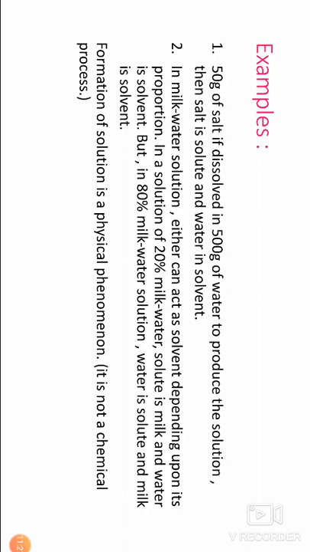Formation of solutions is a physical phenomenon. It is not a chemical process.